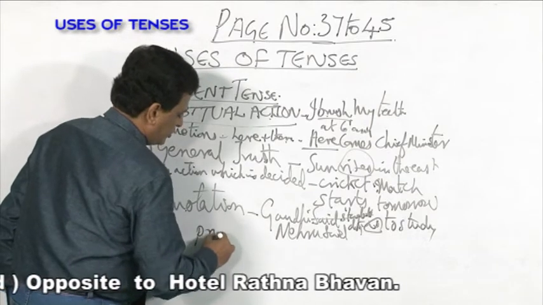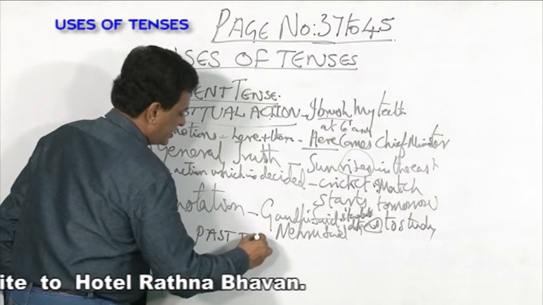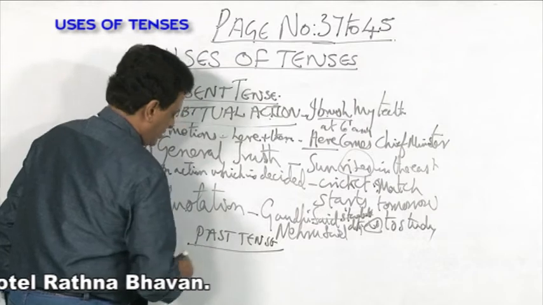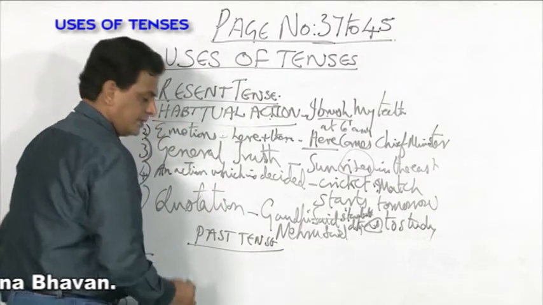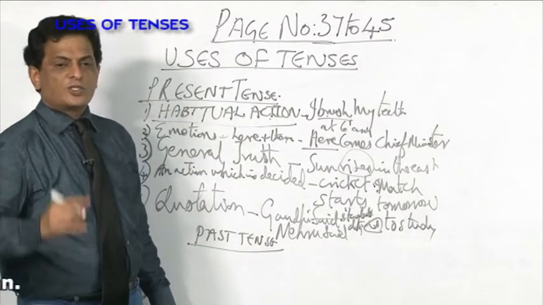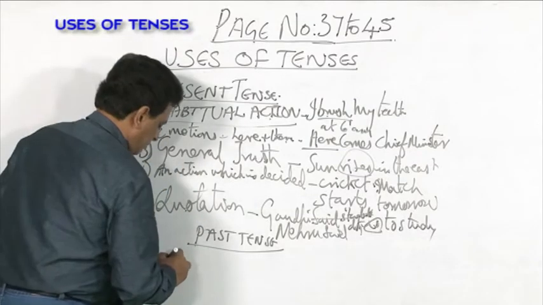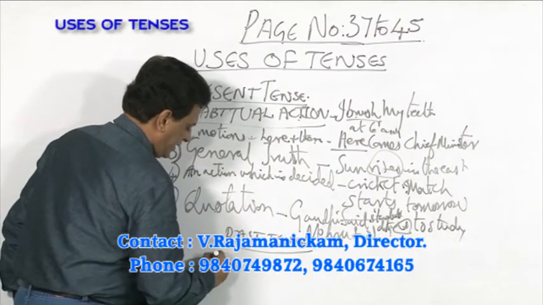Past tense is used in 2 places. Where do you use past tense? Number 1, anybody? Past tense is used with adverbial phrases.